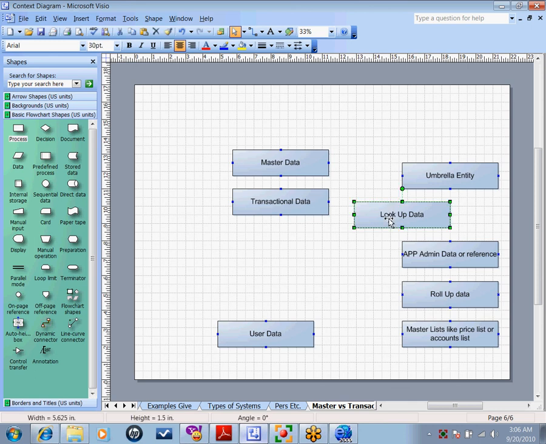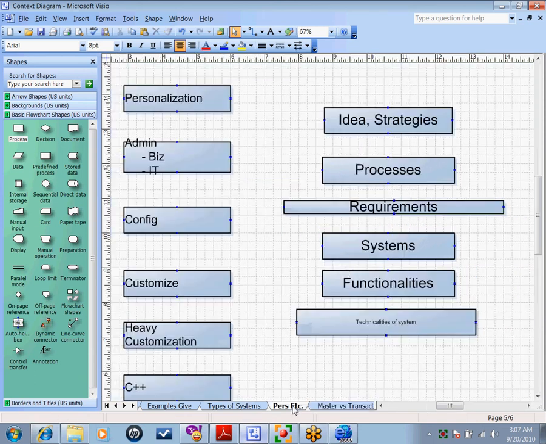Lookup data is, you have to maintain a list of all zip codes and all city and states behind the scenes. Otherwise, you cannot provide this functionality. Right here at the functional level, this functionality cannot be provided if you don't maintain the zip code, city, state